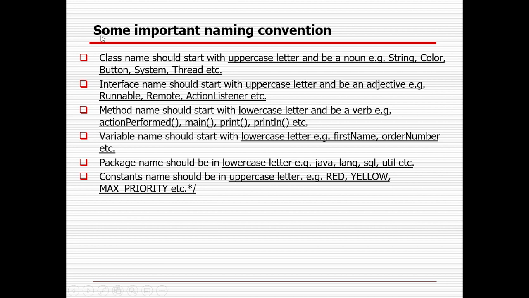An interface name should start with an uppercase letter, and should be in adjective format. A method name should start with a lowercase letter; in case multiple words are there, the second part can start with uppercase. A variable name should start with a lowercase letter. A package name should start with a lowercase letter, and whenever declaring a Java constant, the name should be in uppercase letters.